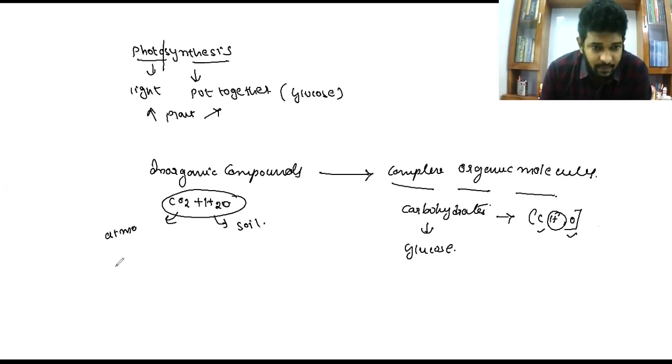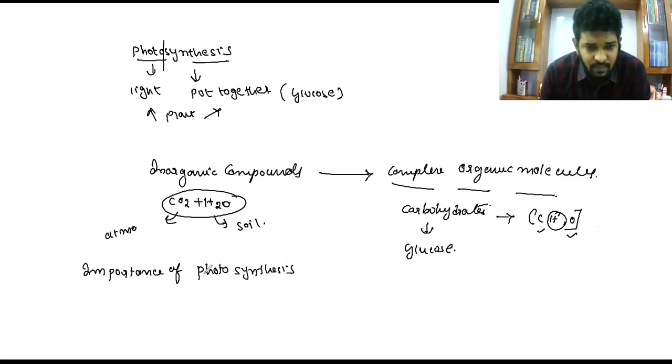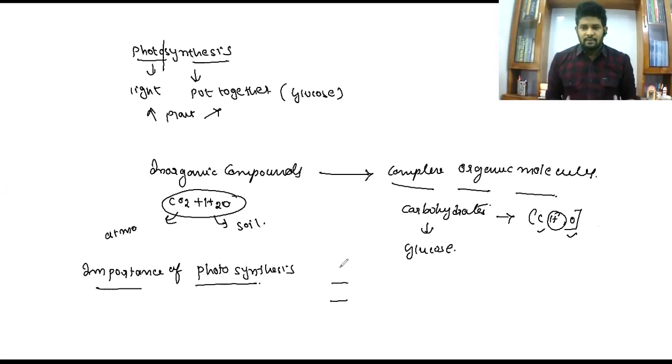Now we will see the importance of photosynthesis. There are two importances of this photosynthesis process. See, we are all living on this earth. The main cause of living of all life forms on earth is photosynthesis.